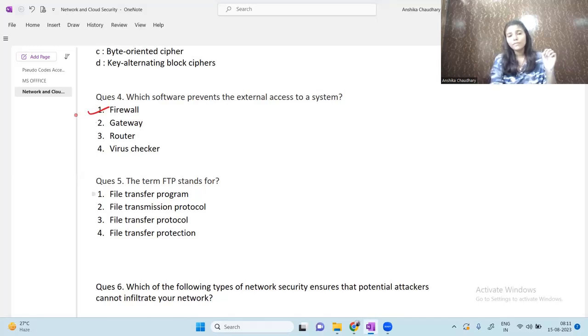The term FTP stands for. FTP is a protocol that is useful for sending and receiving files. Okay, so this is related to files, and the full form of this is file transfer protocol. So file transfer protocol will be the correct answer for this question. Moving on to the next question.